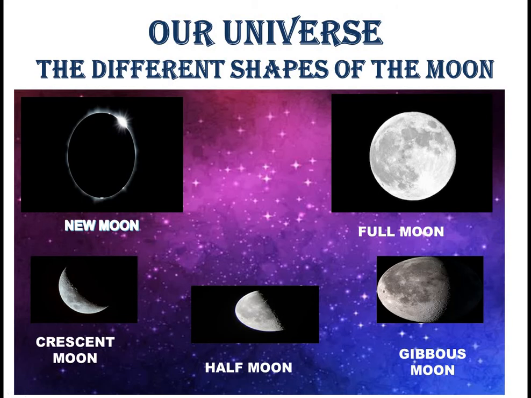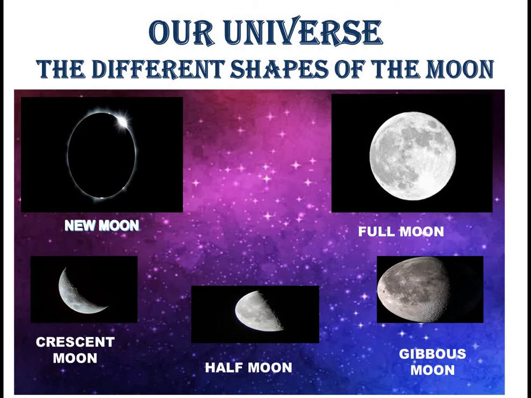If you look at the moon every night, you will find that it keeps changing its shape. When the moon is round like a big ball, it is known as the full moon. When there is no moon in the sky, it is known as the new moon. The other shapes of the moon are crescent moon, half moon, gibbous moon.